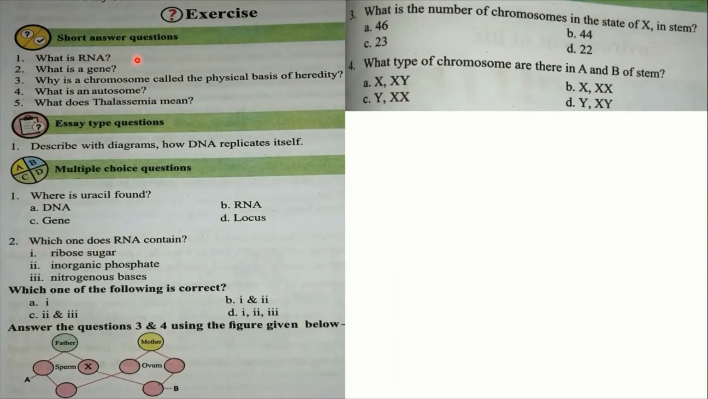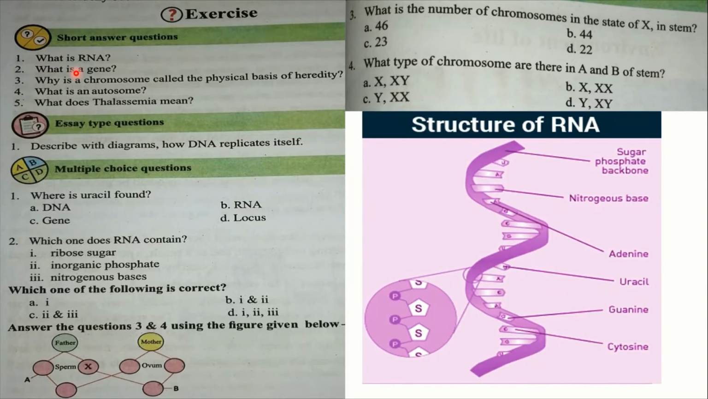Exercise. Here are the short question answers. What is RNA? I think you know RNA is a nucleic acid. In the nucleus there are two types of nucleic acid, DNA and RNA. RNA stands for ribonucleic acid. And what is a gene? Number 2. A gene is a particular segment of DNA. A gene carries one characteristic or more than one characteristic.